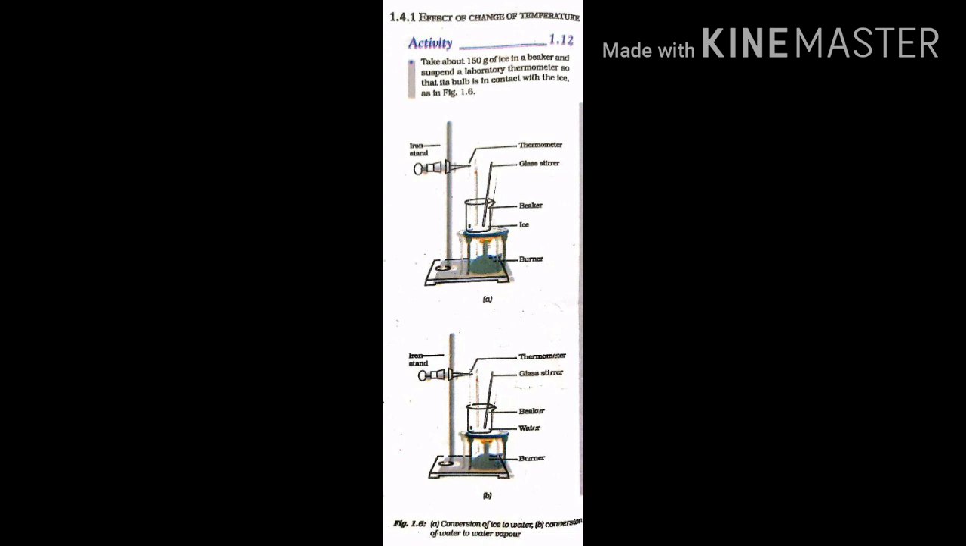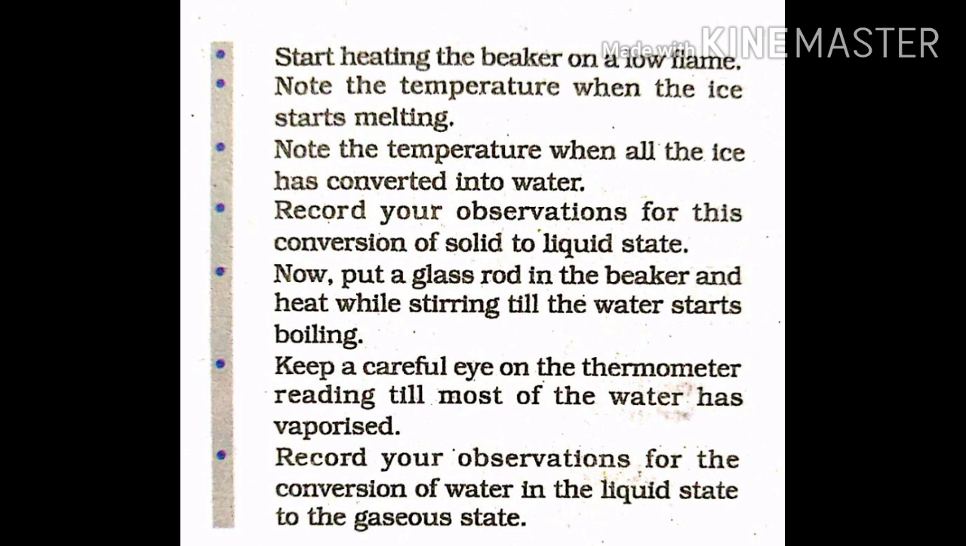For that, take a beaker and put some ice cubes in it. With the help of an iron stand, suspend a laboratory thermometer in such a way that its bulb touches the ice. Start heating the beaker on a low flame. Record the temperature when the ice starts melting and the temperature when all the ice converts into water.